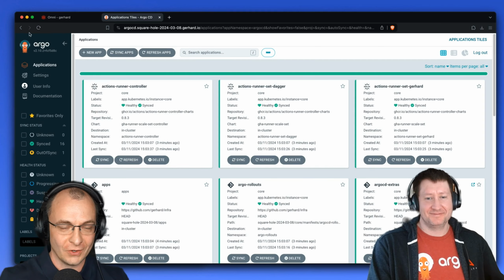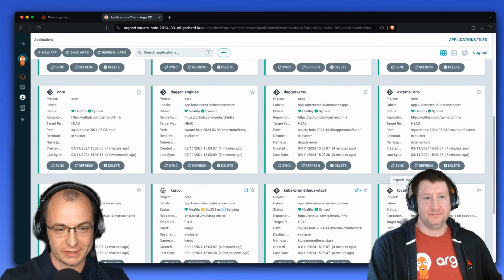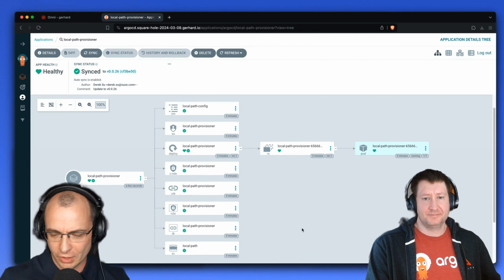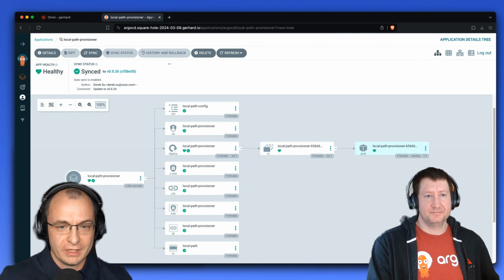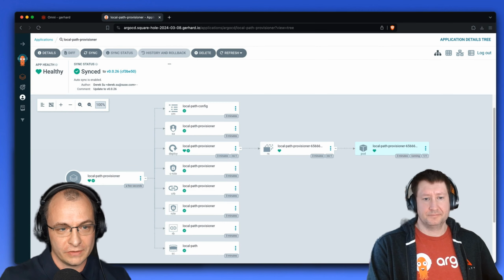Cool. So, again, if others have hit this or if you know how to fix this or what's happening, drop a comment below. That's okay. Moving on. So everything's fine with the local path provisioner. The other things that you may see, and this is again something which I've hit in this context, is an infinite sync loop. What does that look like?